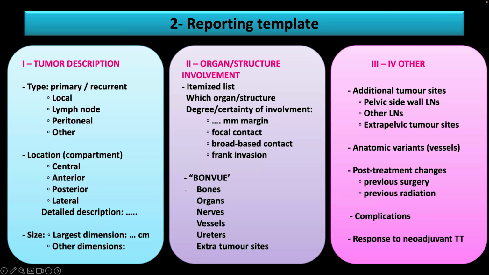We know that the bones are a contraindication. Usually the central organs are absolutely not a contraindication. The nerves will be a contraindication. The external iliac vessels are a contraindication, and the ureter and the bladder are not a contraindication. But that's really important because it changes the management in terms of surgery if you have an ureter involvement as well. And then you need to tell what kind of involvement it is, whether there is a focal contact, broad-based contact, or frank invasion. So let's review this.